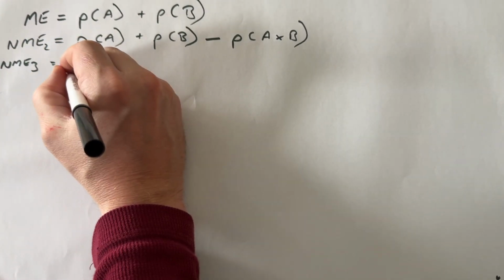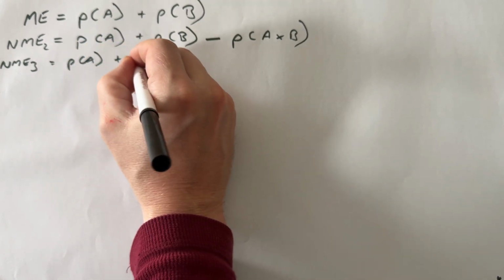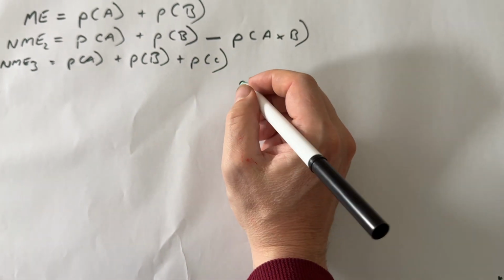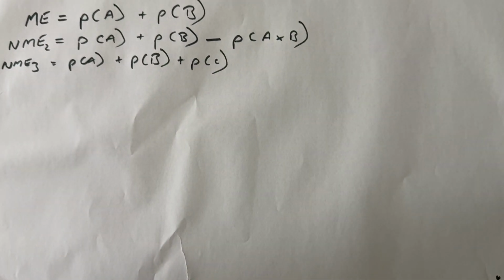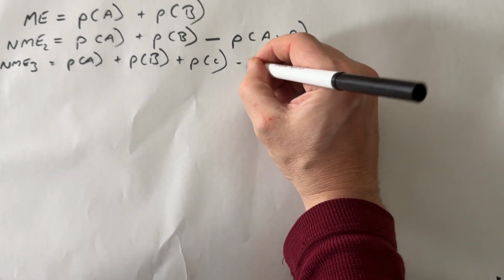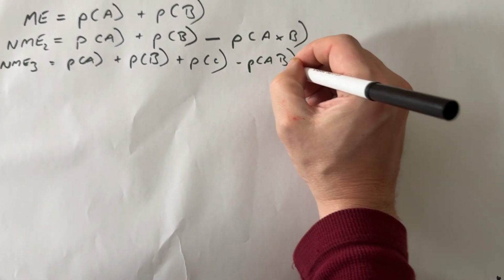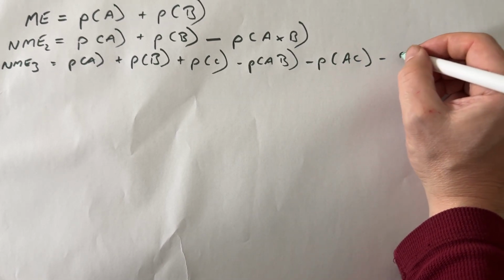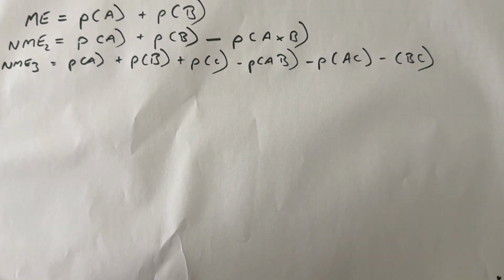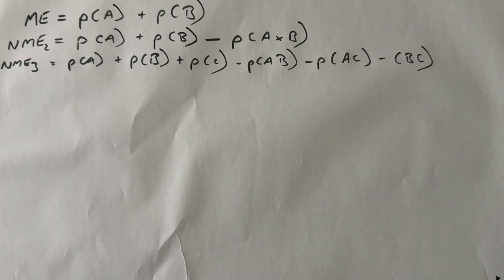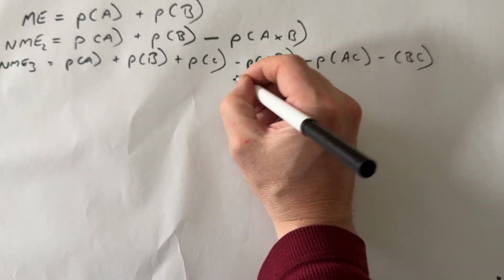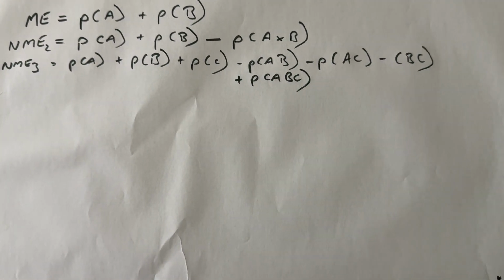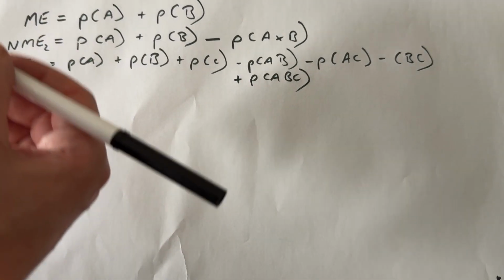Well, with 3 events, we have the same thing. We add A to B to C, and we have the same issue where we've now overcounted, so we have to subtract the probability of the doubles coming in, which is AB and AC and BC. But now, unbelievably, we're still not right because we haven't considered the treble, which needs to get added back on. So we need to add on A, B, and C. So there's a lot going on with only 3 events.